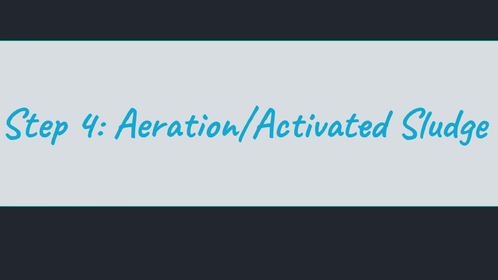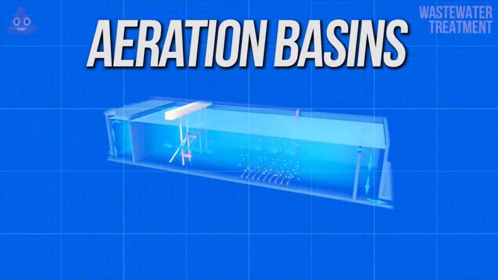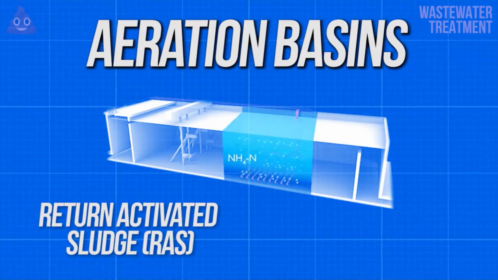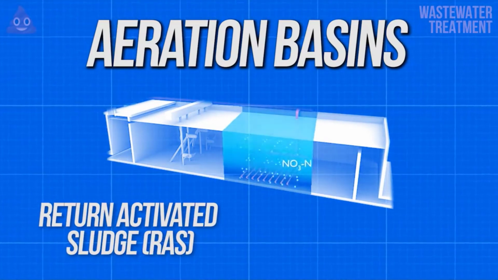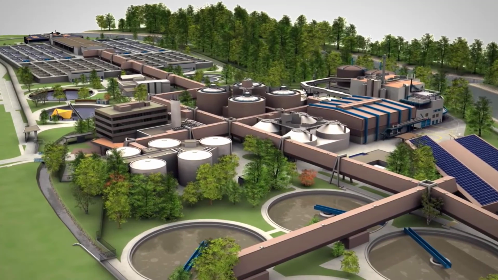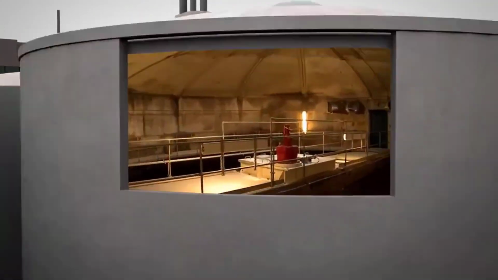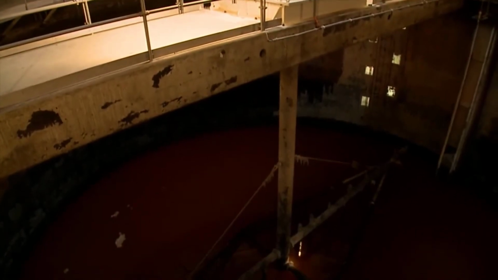Step 4: Aeration, activated sludge. In this step, the wastewater receives most of its treatment. Through biological degradation, the pollutants are consumed by microorganisms and transformed into cell tissue, water, and nitrogen. The biological activity occurring in this step is very similar to what occurs at the bottom of lakes and rivers, but in these areas, the degradation takes years to accomplish.